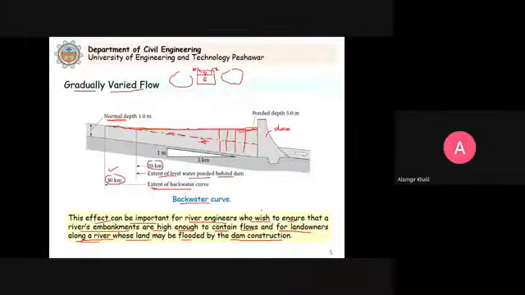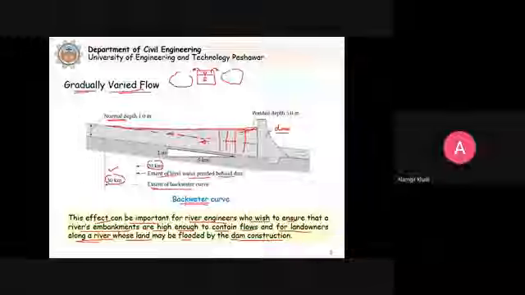You see in the case of the Tarbela Dam, which is the largest earth and rockfill dam in the world, when we constructed this dam, behind the dam we have a large reservoir and the water level increased. So several villages, the people, had to be relocated to other areas. So essentially this backwater curve, which results because of the construction of the dam, is a problem of gradually varied flow.